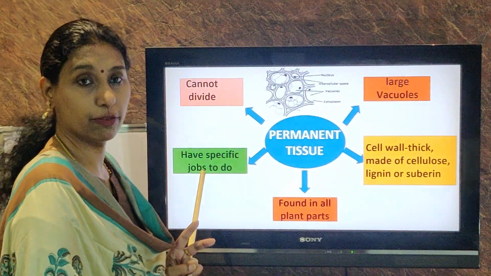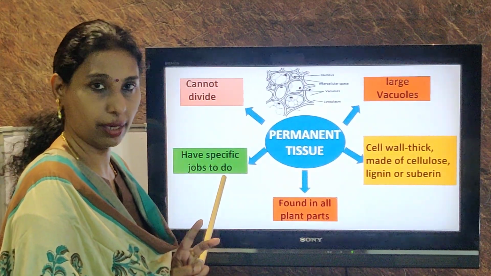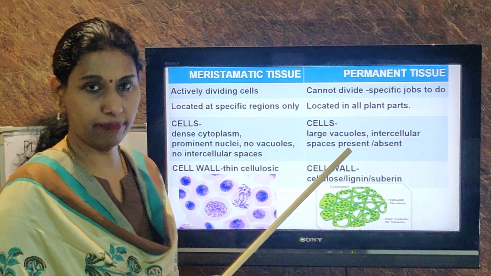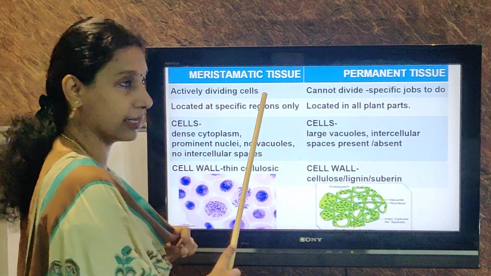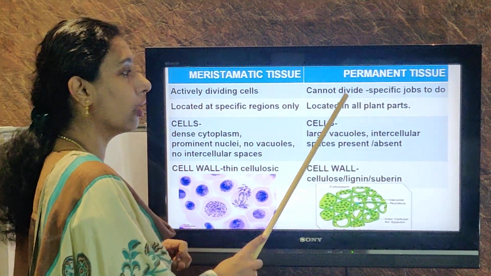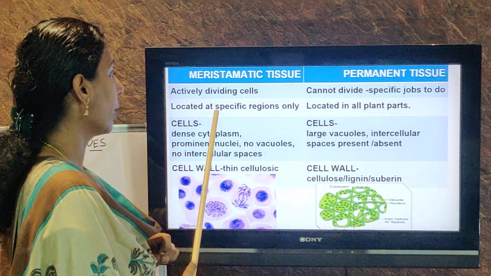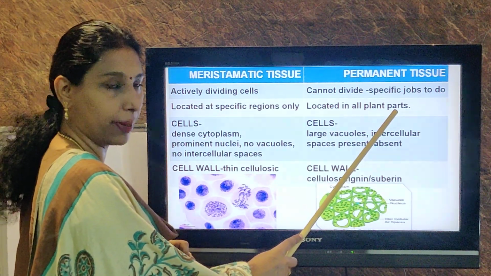They have a specific job to do, just like doctors, engineers, etc. Clear? So if you are asked the difference between both of them, remember these points. Meristematic tissues are made up of actively dividing cells. Permanent tissue cannot divide. They have specific jobs to do. Meristematic tissues are located at specific regions only. Here they are located in all the plant parts.